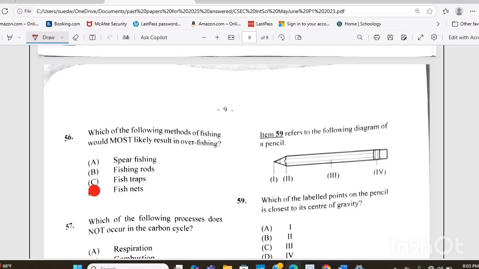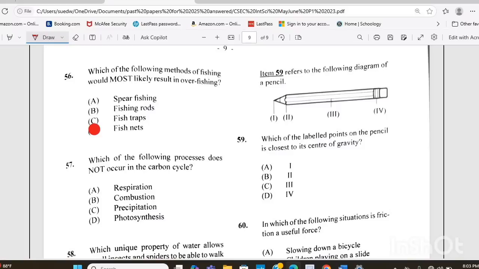Question 57. Which of the following processes does not occur in the carbon cycle? Is it A, respiration, B, combustion, C, precipitation, or D, photosynthesis? The answer there is C, precipitation. Question 58.